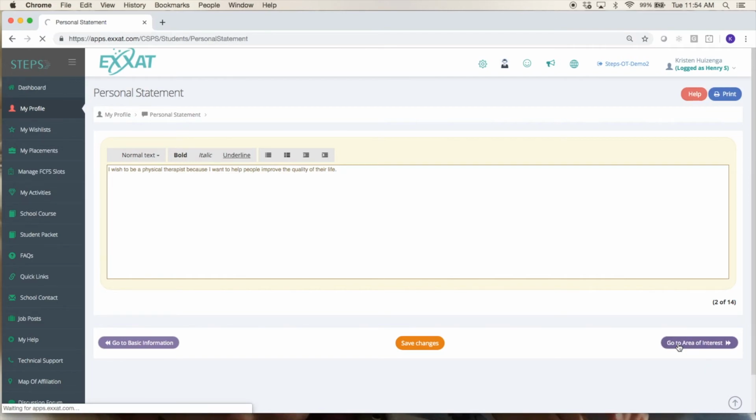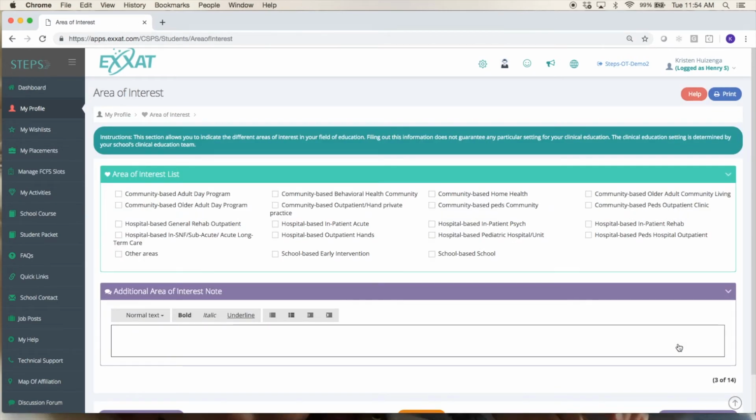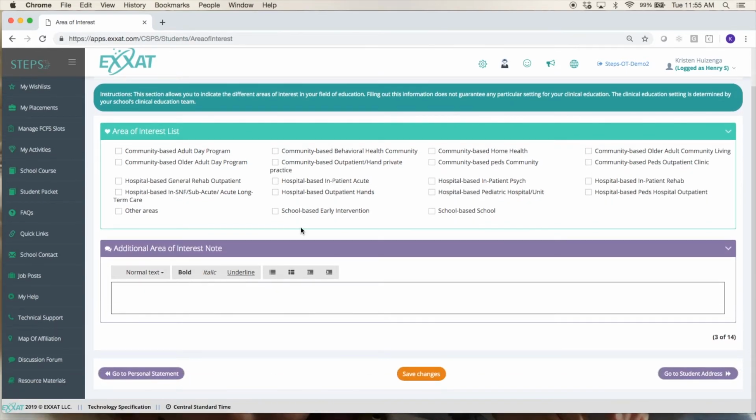Your next section is areas of interest. Again, this section might look a little different. Your school might have a different list here, but you'll want to check off the areas that you're interested in. This is not saying for any specific fieldwork rotation you're interested in these, or requesting a placement for those settings or anything like that. It's just for you to say, in general, this is what I have an interest in, and then you can write some notes about that if you would like.